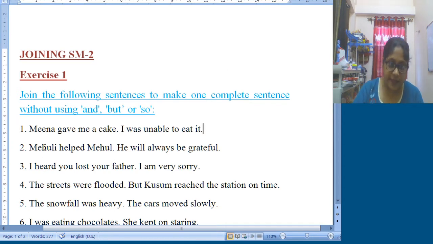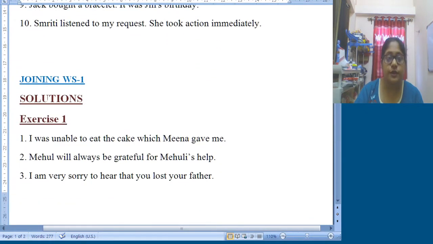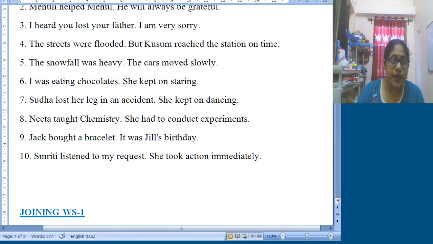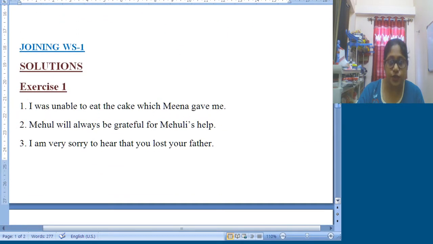Now the next sentence is Mehuli helped Mehul, he will always be grateful. So the solution will be Mehul will always be grateful for Mehuli's help. Next is number 3. I heard you lost your father. I am very sorry. So these two sentences will be joined: I am very sorry to hear that you lost your father.